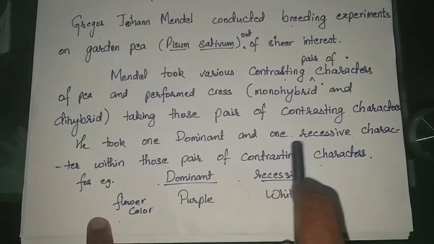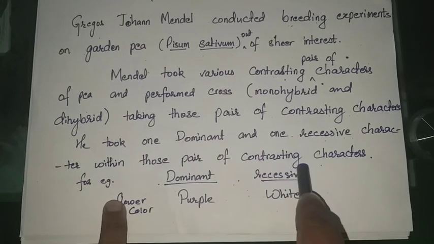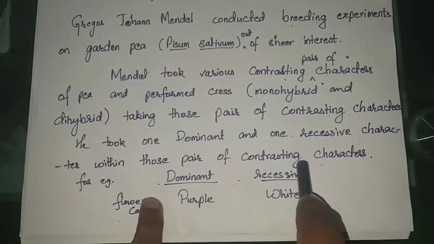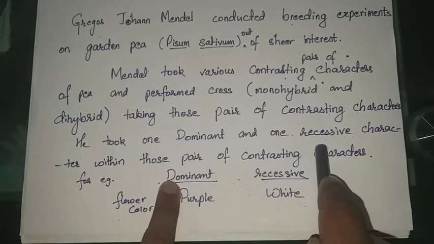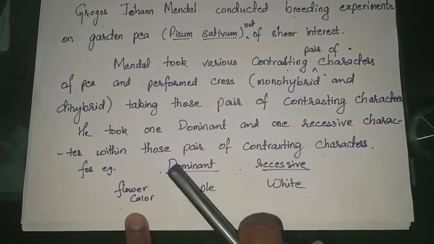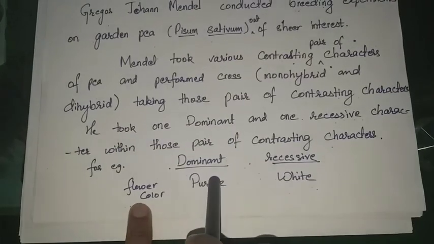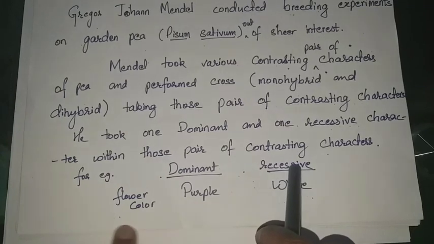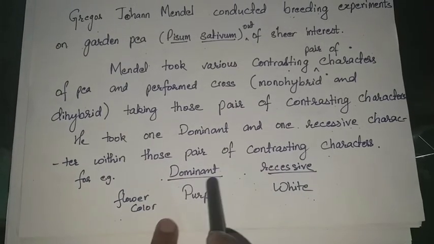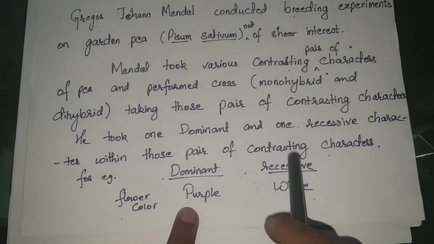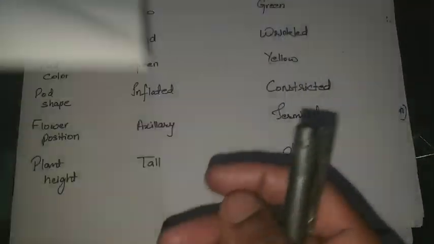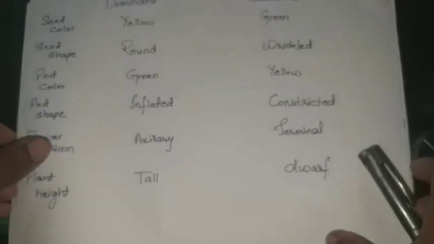For example, in the case of Pisum sativum, for flower color, the dominant one is purple color and the recessive one is white color. Likewise, there are a number of characteristics which he took, one dominant and another recessive.